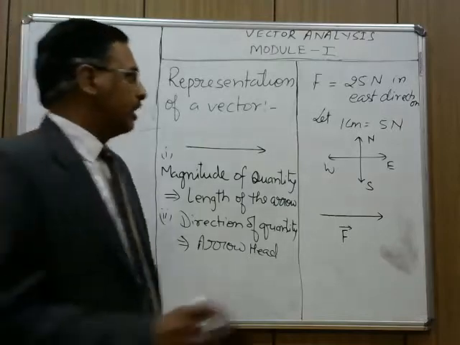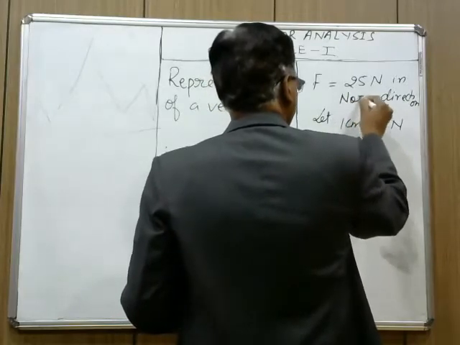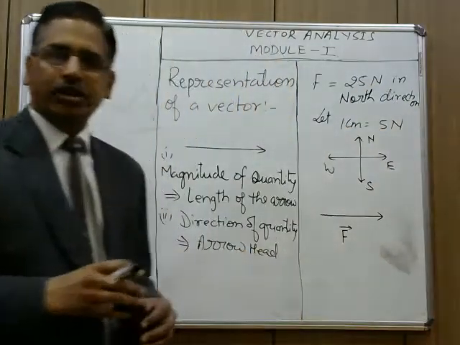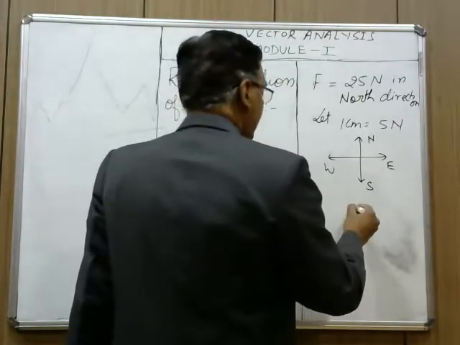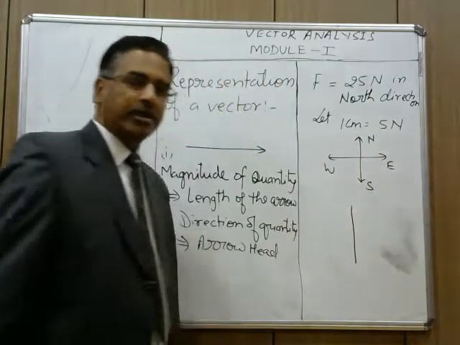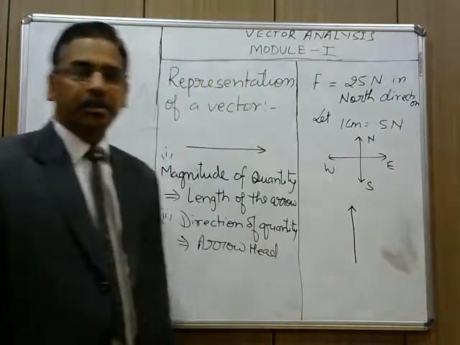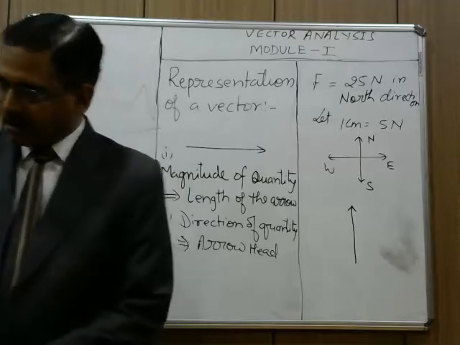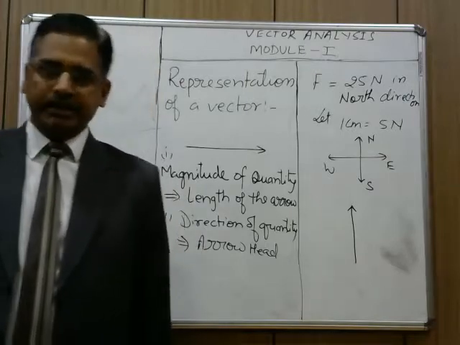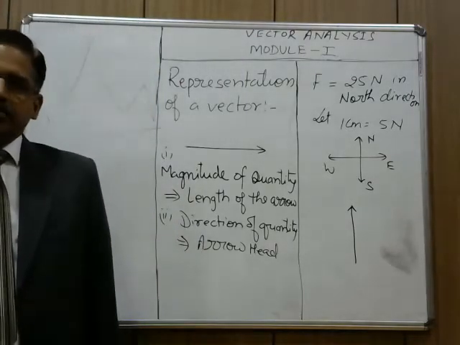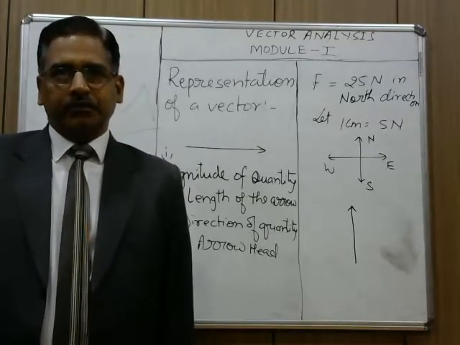Now the same question. Suppose I say that the force is 25 Newton in the north direction. What I will do, I will draw a 5 centimeter long line with the scale 1 centimeter equal to 5 Newton along north, and the arrow will be directed towards north. Thus, a vector quantity is represented by an arrow. Length of the arrow gives us the magnitude of the physical quantity, and the arrowhead indicates the direction of the vector quantity.